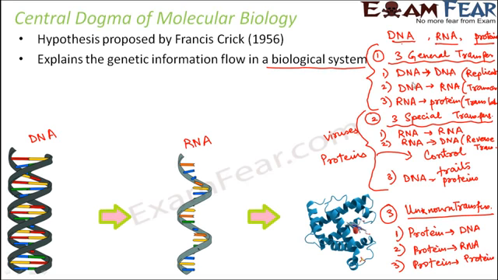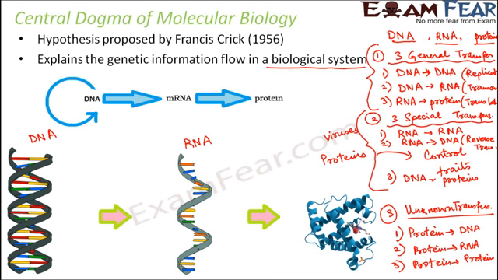But the general transfers take place in most of the organisms, and special transfers only in some special cases like viruses under special conditions. So these are the various ways the flow of genetic information can take place in any biological system. However, what we will deal with here is the general transfers. Where DNA replication we have already covered.